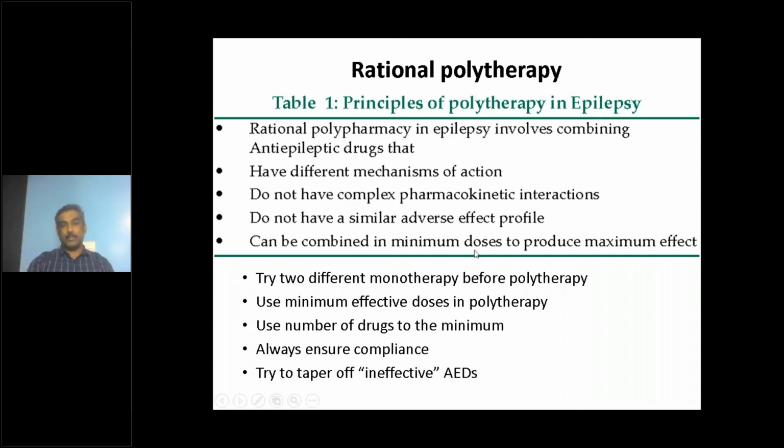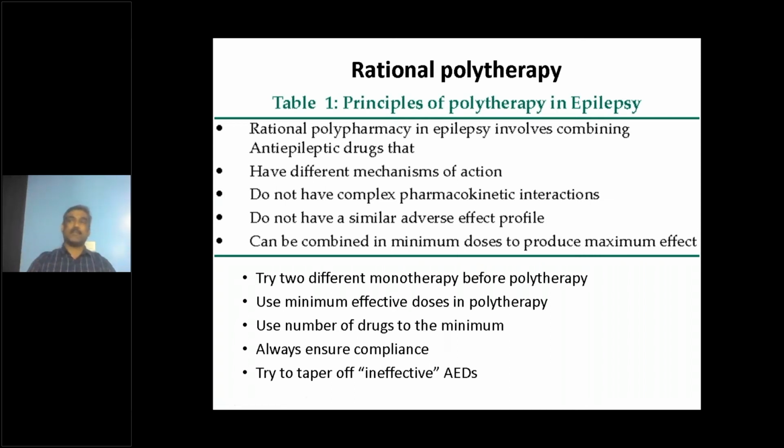The doses should be at a minimum when you are using a combination. For example, with valproate, we always say you can go up to 40 to 60 milligram per kilo per day. But when the same valproate is in a combination of 3 or 4 medications, we try to use 30, 35, 40. We don't go beyond that. So you need to use the minimum doses possible. That is the advantage of combination: you can use minimal dosage and get away without adverse effects. So we try 2 different monotherapies, then go for polytherapy. Minimum effective dose should be used, with the least number of drugs.